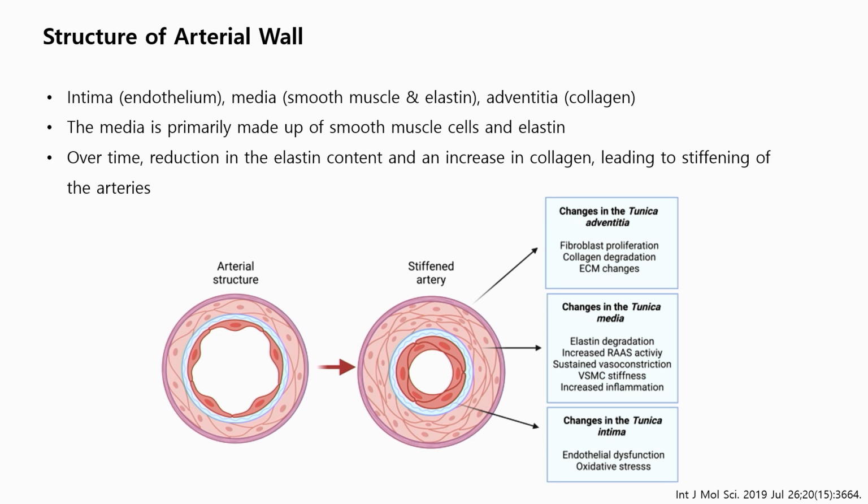As Professor Park presented, the arterial wall is composed of 3 layers: intima, mainly endothelium; media, smooth muscle and elastin; and adventitia, which is mainly collagen. The media is primarily made of smooth muscle cells and elastin, which is a key element of arterial compliance. And over time, a reduction in elastin content and an increase in collagen lead to stiffening of the arteries.